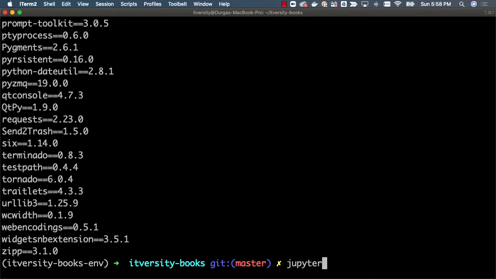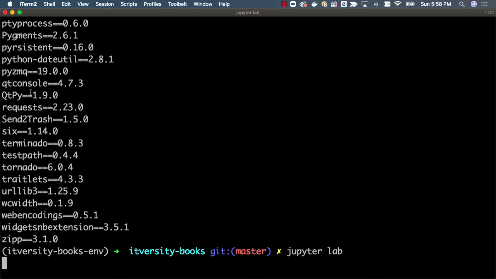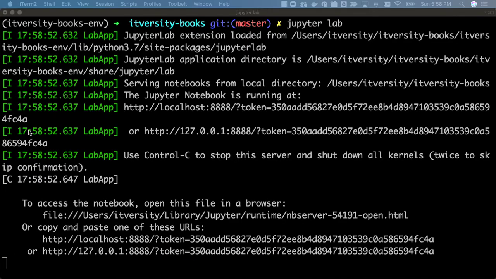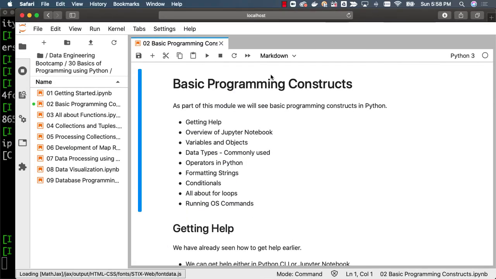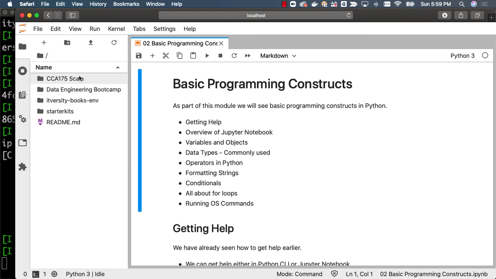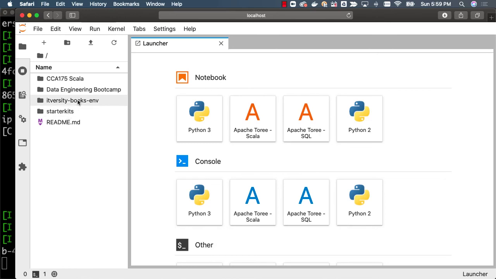Now I can say jupyter lab and hit enter. It will start a web service on port number 8888. Also, it will automatically open the browser for us, and it will take us into this. Now you can see all those which we have seen as part of the repository: CC175 Scala, Data Engineering Bootcamp, itversity books env, starter kits, etc. You should not be using this at all. This is just because we have created a virtual environment in this folder. That's why it is showing up. It is not from my GitHub repository. Make sure that you do not create any notebooks in this. You might run into some issues, which are very tough to troubleshoot.